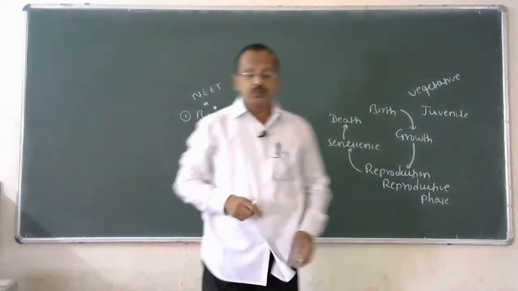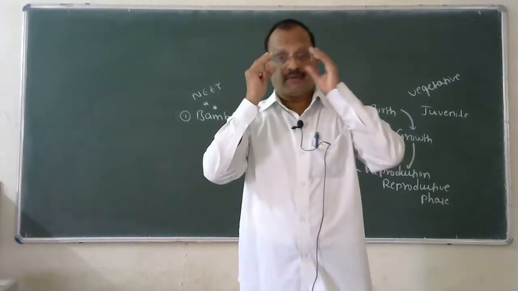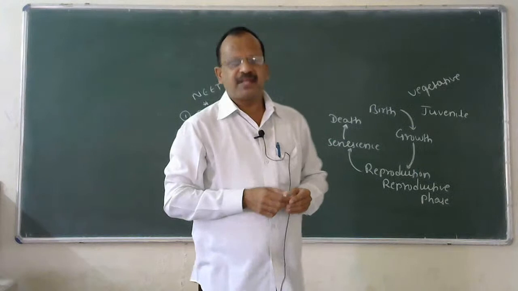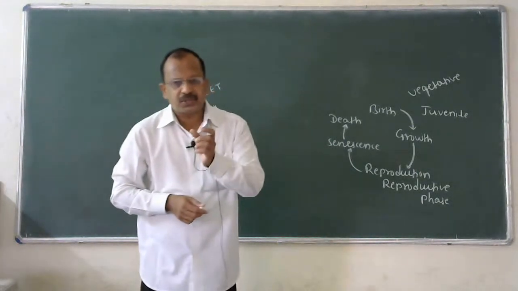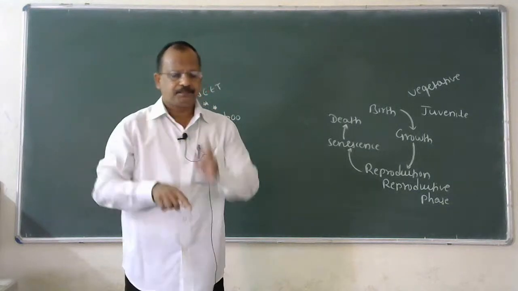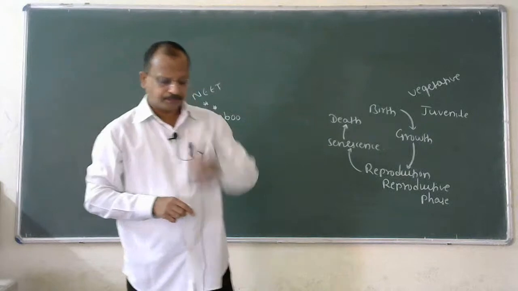Second point, back to PUC first year, chapter Anatomy of Flowering Plant, where I come across classification of meristem. Actually, meristems are classified based on different criteria. Among them, one is based on position in the plant body.